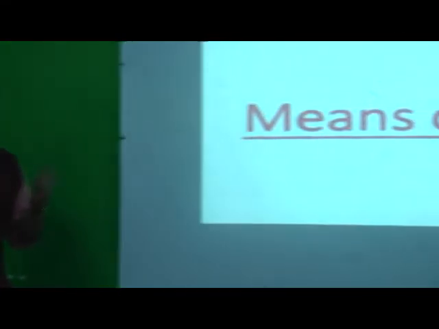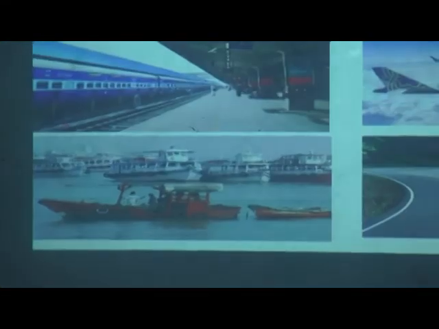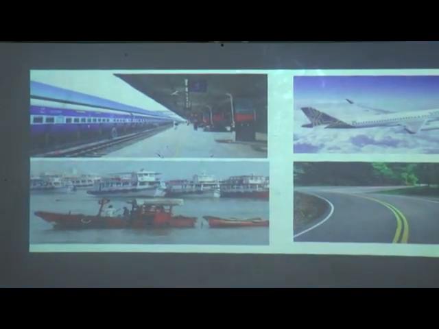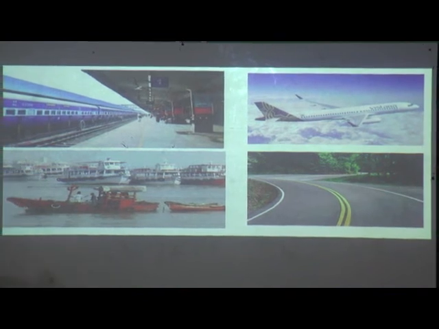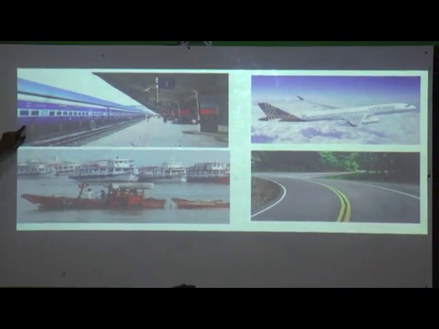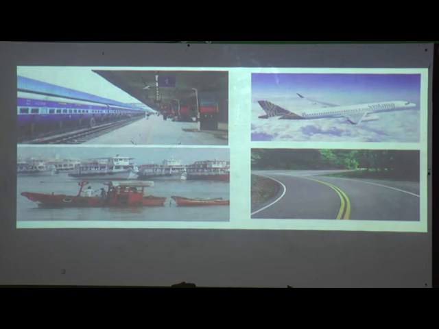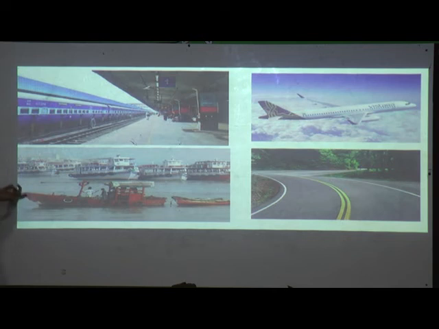This is lesson number 6, means of transport. So what are the means of transport? We have different modes of transport, that is railways, airways, waterways and roadways. Railway means the trains which go on track. Airway means in the air, in the sky it goes. For example, we have helicopters and aeroplanes. The vehicles which run on water are called waterways, like ship, submarines, boats, yacht.